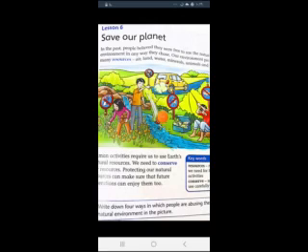Inshallah, today I'm going to explain for you lesson 6, and it is the last lesson in unit 2. It is titled Save Our Planet. Of course, you know that our planet is the Earth. When we say save our planet, it means that our Earth is in danger and we should do something in order to save it. Why is our Earth in danger and how do we save it? This is what we are going to talk about now.